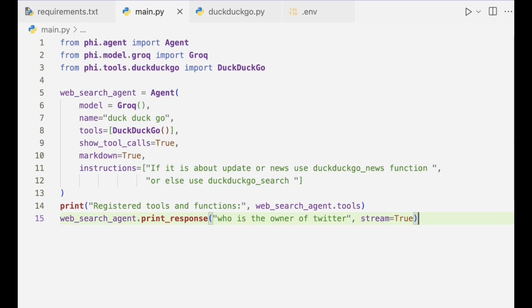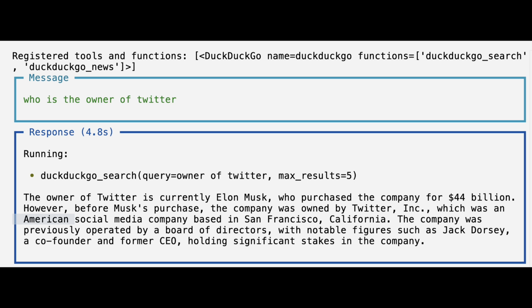When you ask, who is the owner of Twitter? The agent uses DuckDuckGo's search to find and stream the answer. The agent searched for owner of Twitter using DuckDuckGo and found that the current owner is Elon Musk, who bought Twitter for $44 billion. Before Musk, Twitter was owned by Twitter Incorporated, with key figures like Jack Dorsey, co-founder and former CEO, playing major roles. Wow, it was correct. It's Mr. Musk.